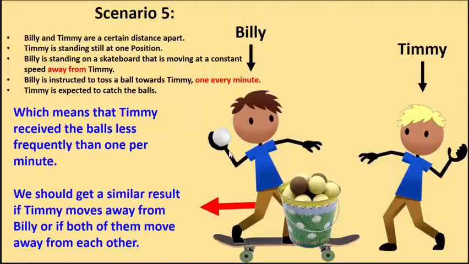This obviously means that Timmy is going to be receiving the balls less frequently than 1 per minute, or he's going to measure a lower frequency than the launching frequency of 1 per minute that Billy is using for tossing the balls. Now, of course, we should get a similar result whether Billy is moving away from Timmy, Timmy is moving away from Billy while Billy is standing still, or both of them are moving away from each other. The key is the distance separating them is increasing as subsequent balls are being tossed.